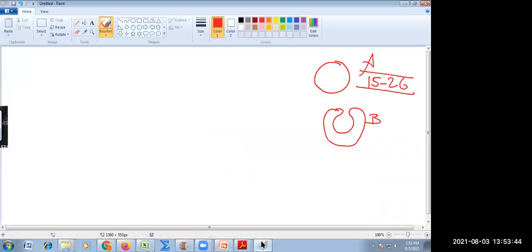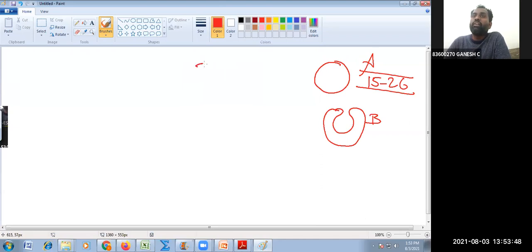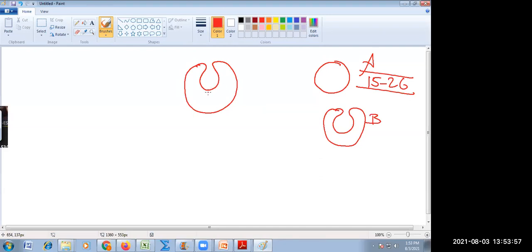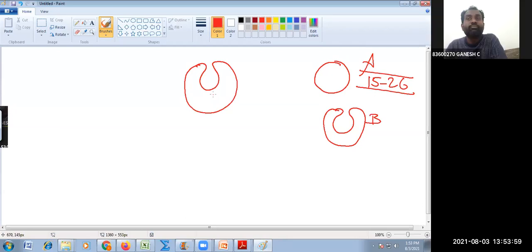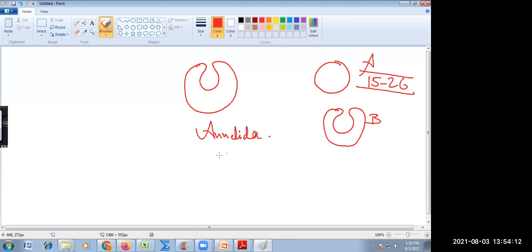So what is the intention of medial folding of the intestine? More surface area for absorption. Very good. So please don't get confused. This is for which group of animals? Annelida. Earthworm.